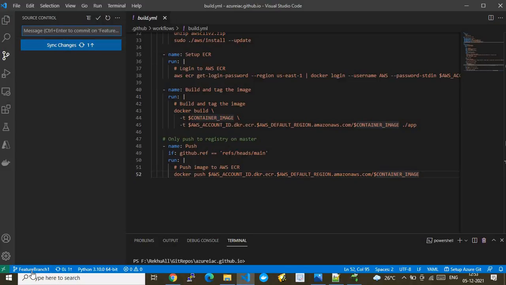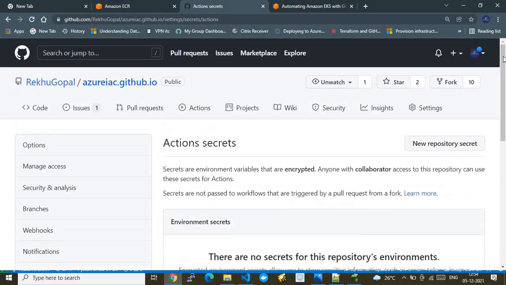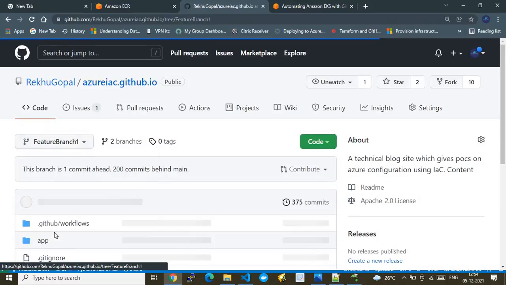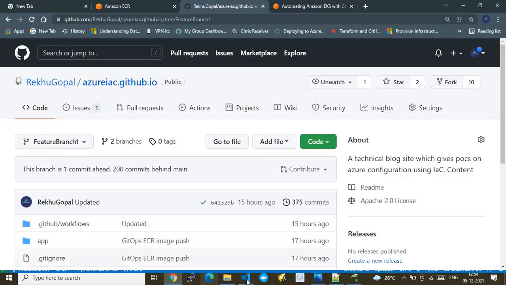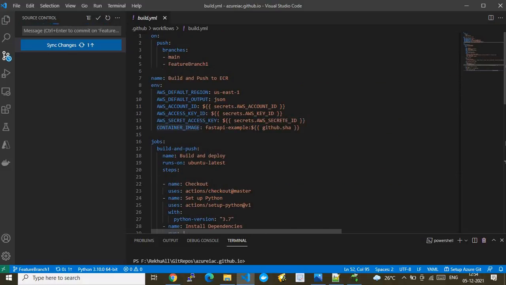Okay, this is my local branch. The upstream branch is something which is sitting in the GitHub repo. So if we go down, this is our code, and if I switch to the future branch one, this is my upstream branch. Now we are in the downstream branch, you can call it. All right, now to synchronize the changes done in this downstream branch, I will just synchronize that. This will eventually invoke this operation. Why? Because we are making a push to our future branch one.